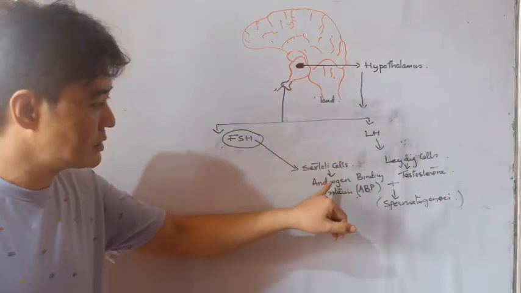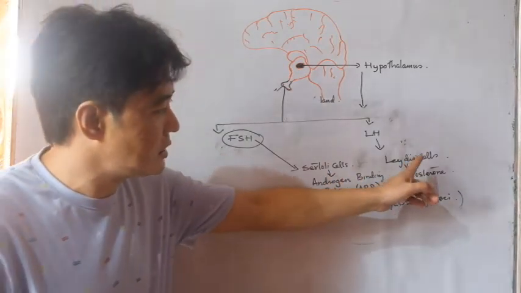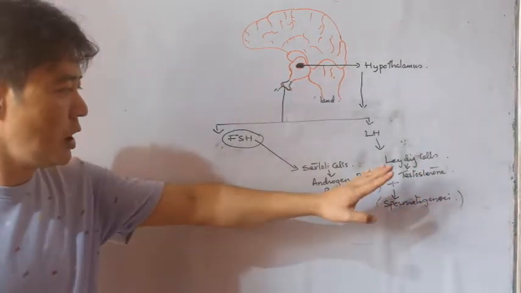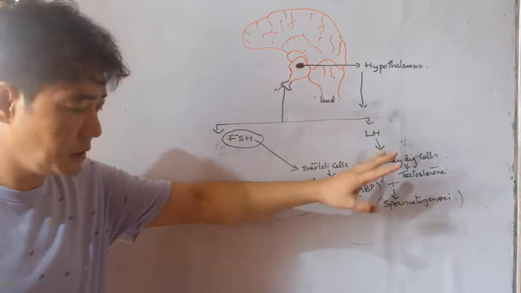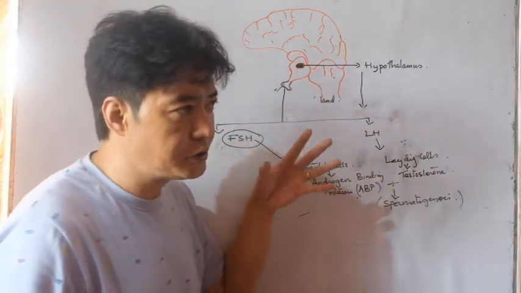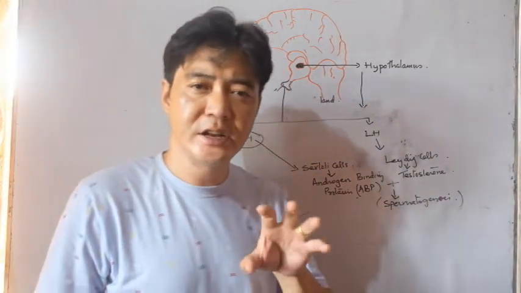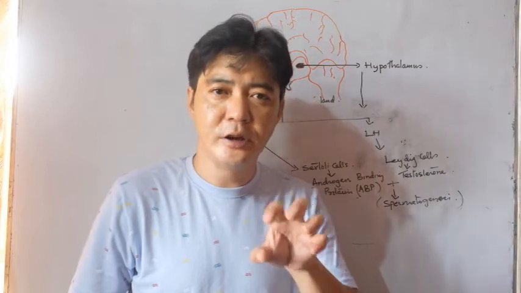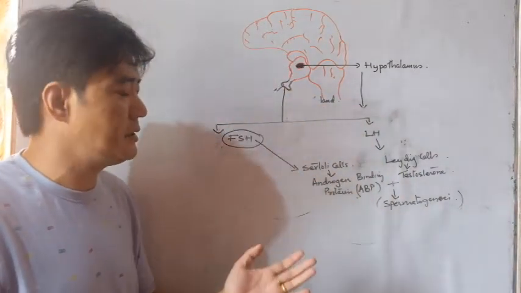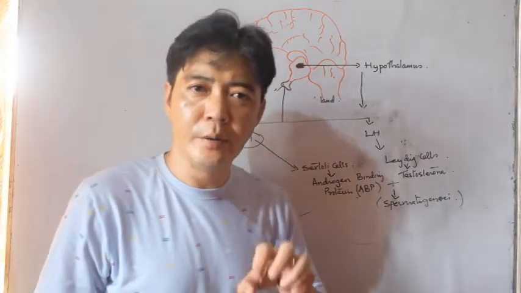Sertoli cells produces androgen binding protein ABP, and Leydig cells produces male hormone, that is testosterone. This two, androgen binding protein and testosterone, get bound together and they enter into the seminiferous tubules for spermatogenesis. Spermatogenesis means production of sperm. So here you can see clearly how the hormones regulate our reproductive system.